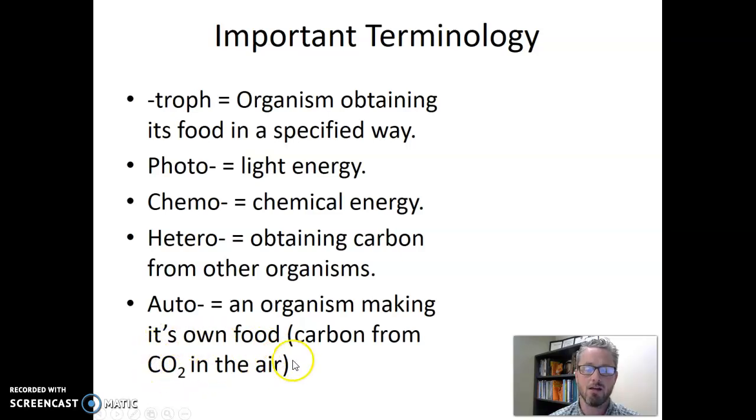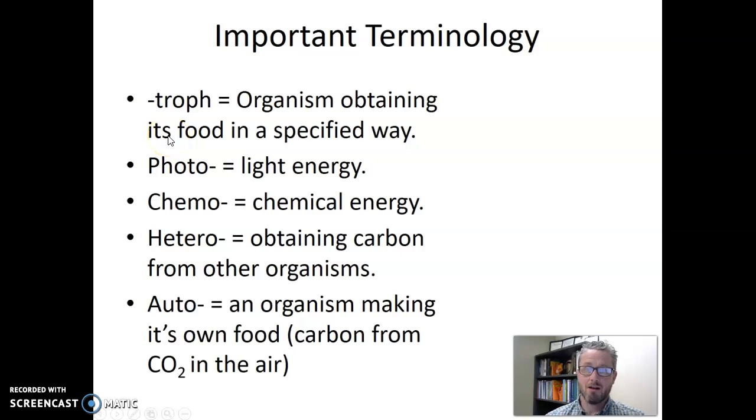We call this an inorganic source of carbon, right? So heterotrophs get their carbon from organic things, other organisms, and autotrophs get their carbon from inorganic things, non-living things like carbon dioxide in the air.